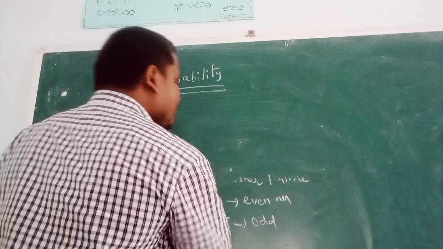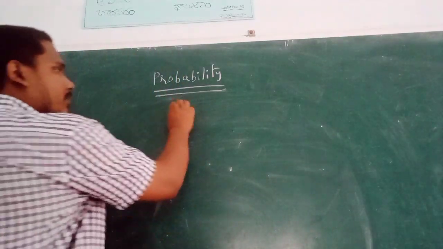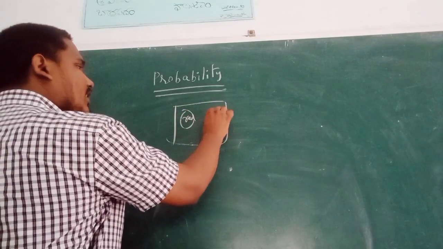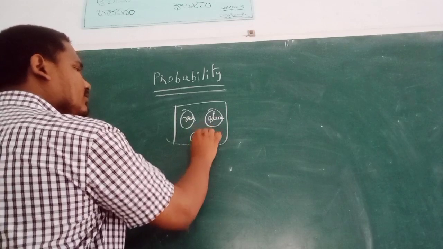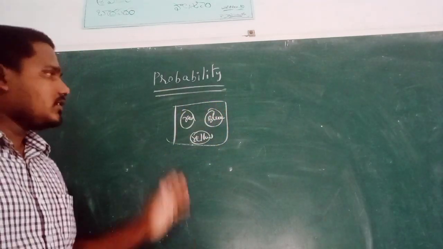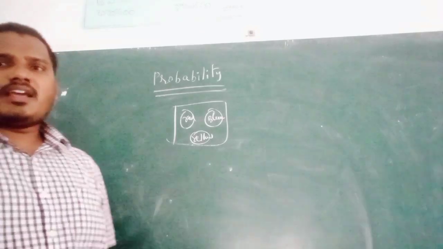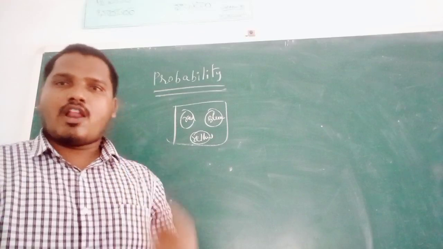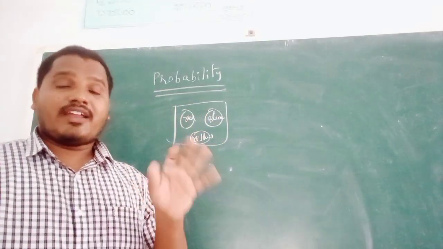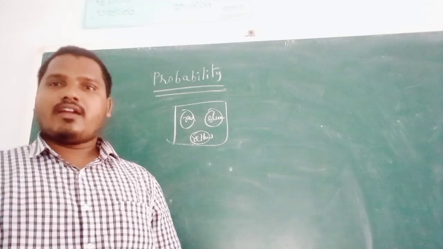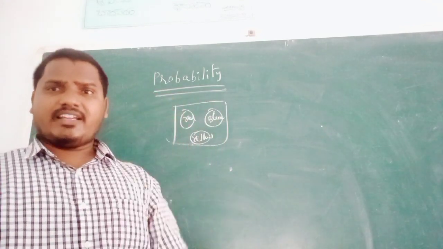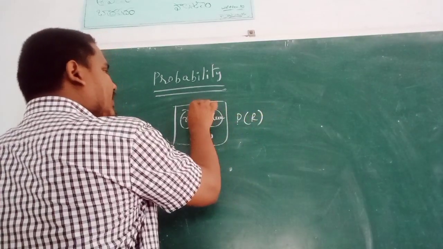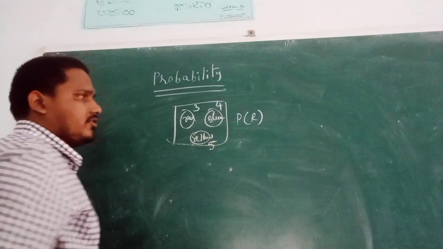Next, in a bag, some red balls, some blue balls, some yellow balls are there. They ask what is the probability of getting red? Yellow? Not red? Not yellow? Suppose red 3, blue 4, yellow 5.